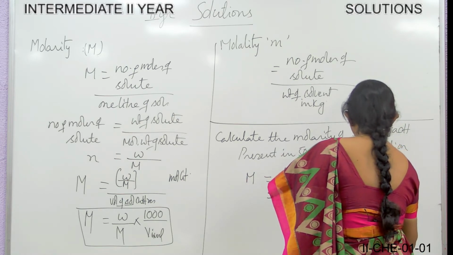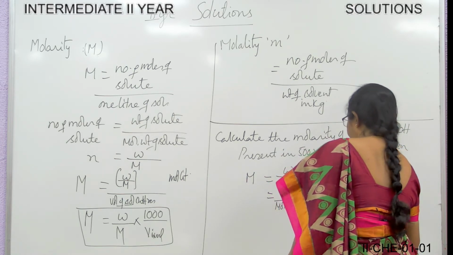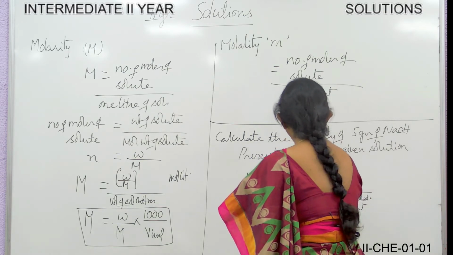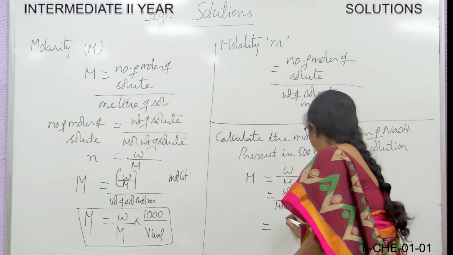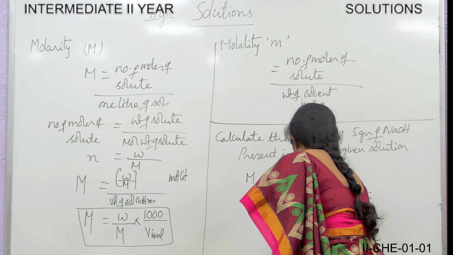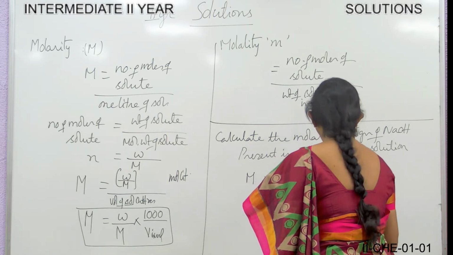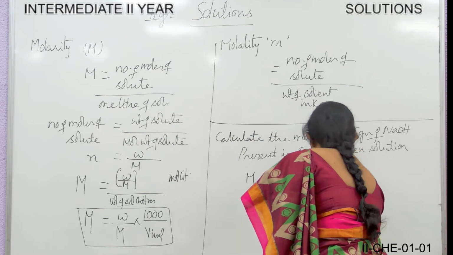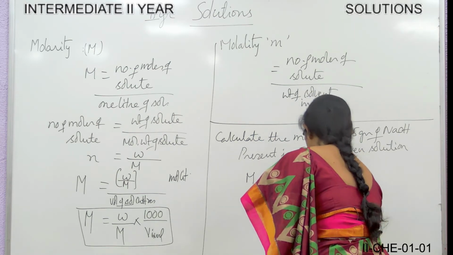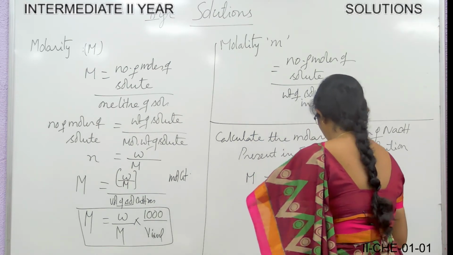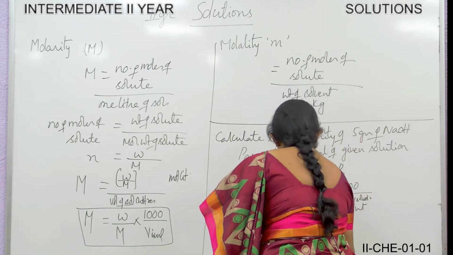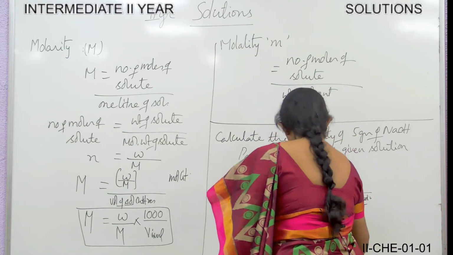So what is the weight of sodium hydroxide by the molecular weight of sodium hydroxide into 1000 by volume of the solution in ml.